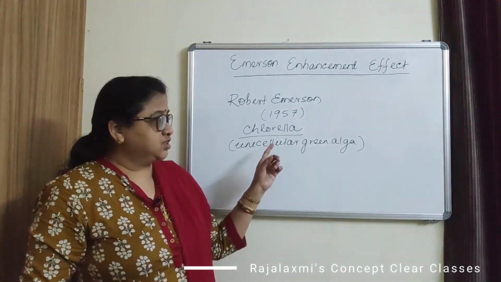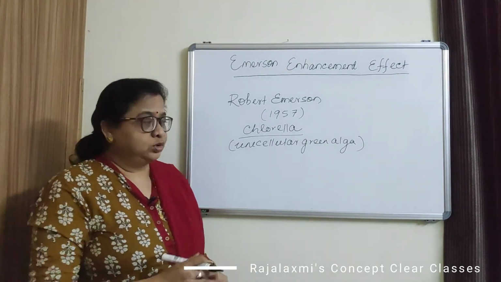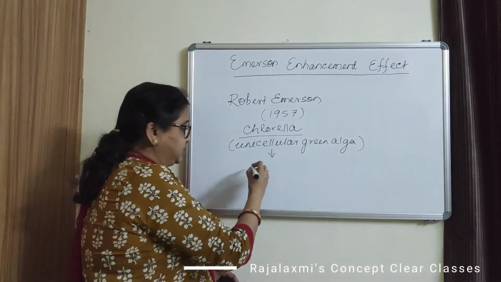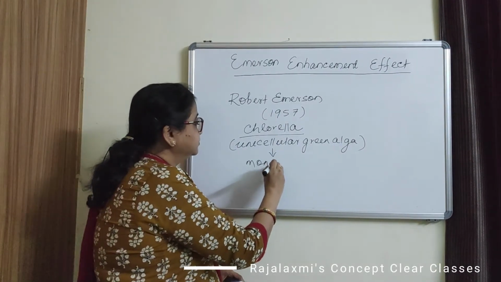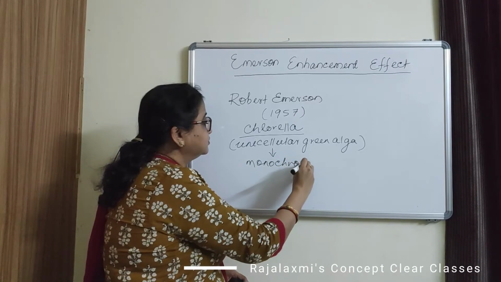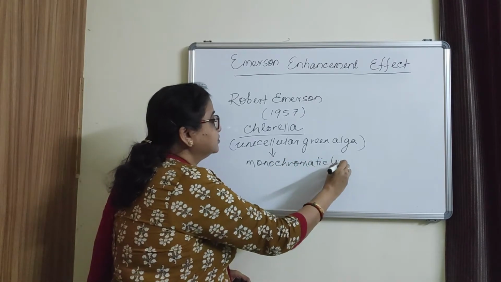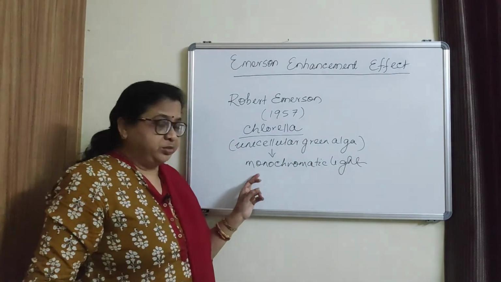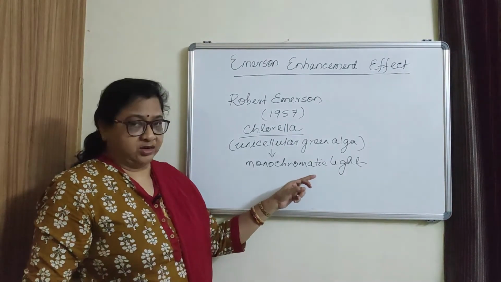They exposed this chlorella plant to monochromatic light. Mono means single, chromatic means color.